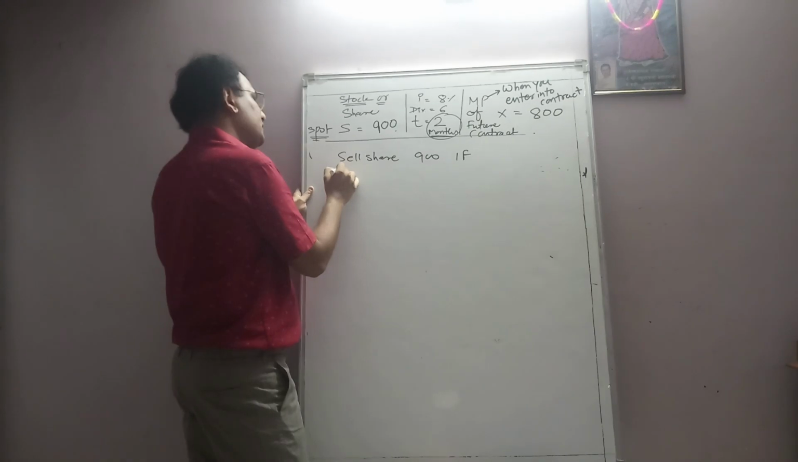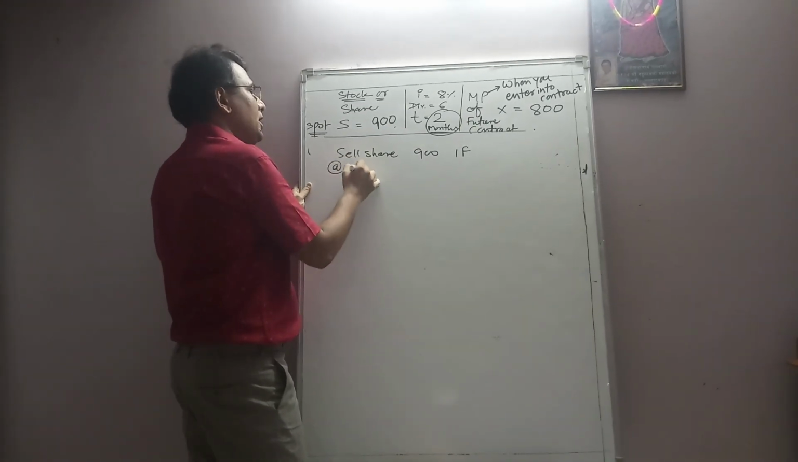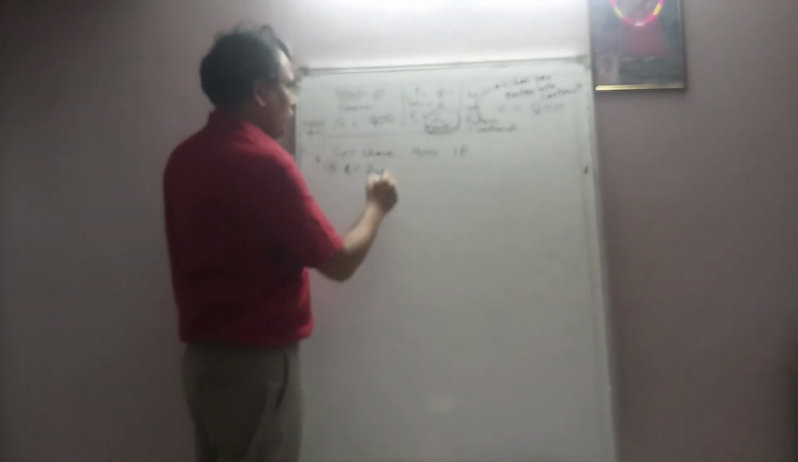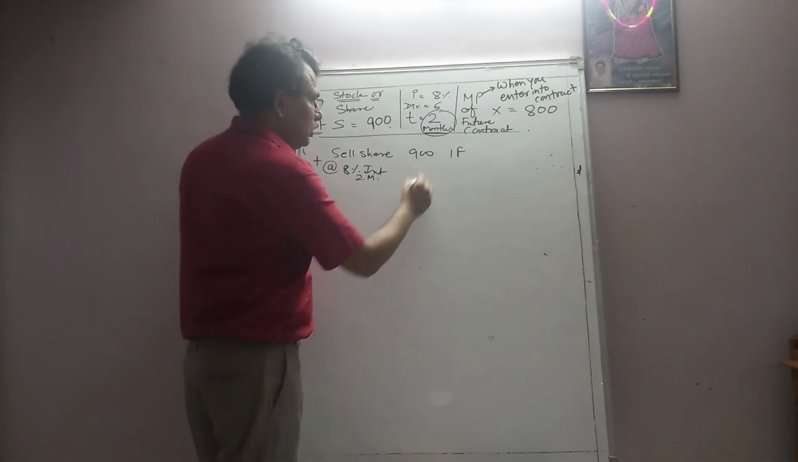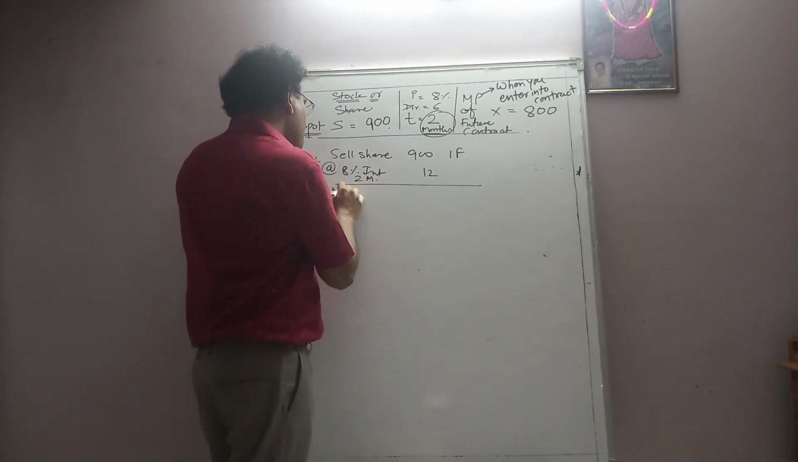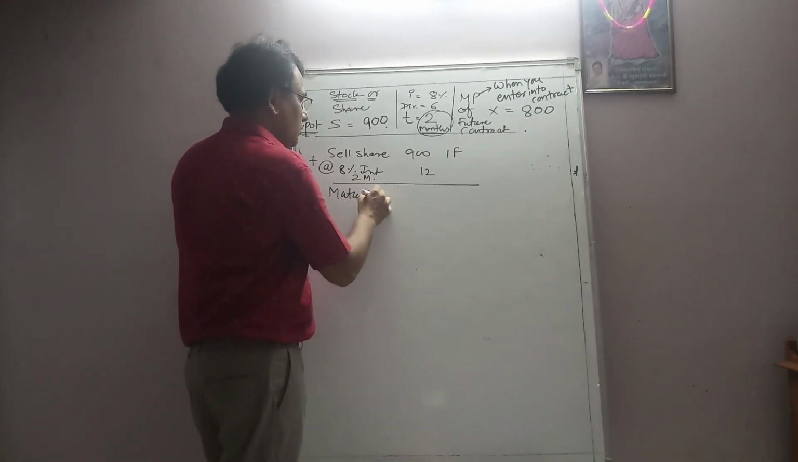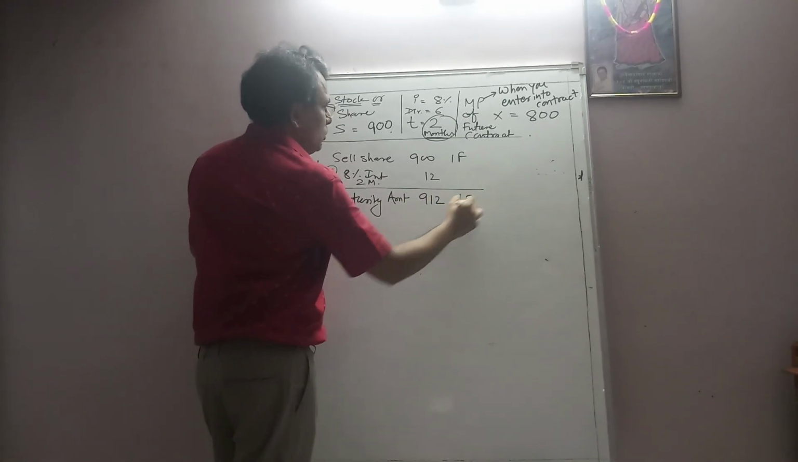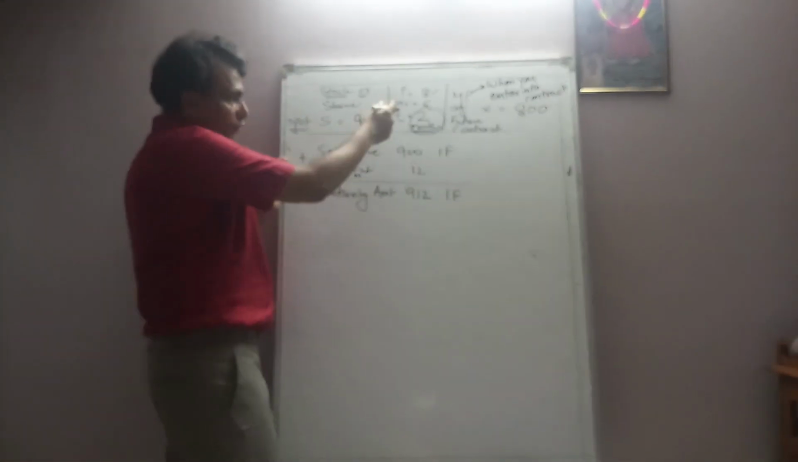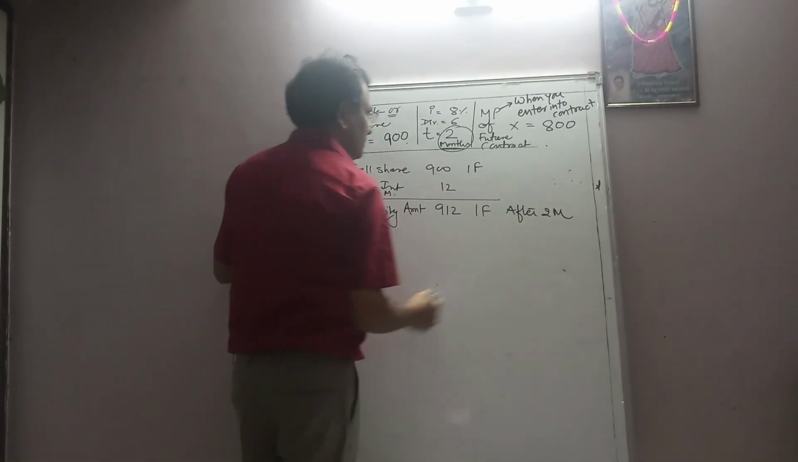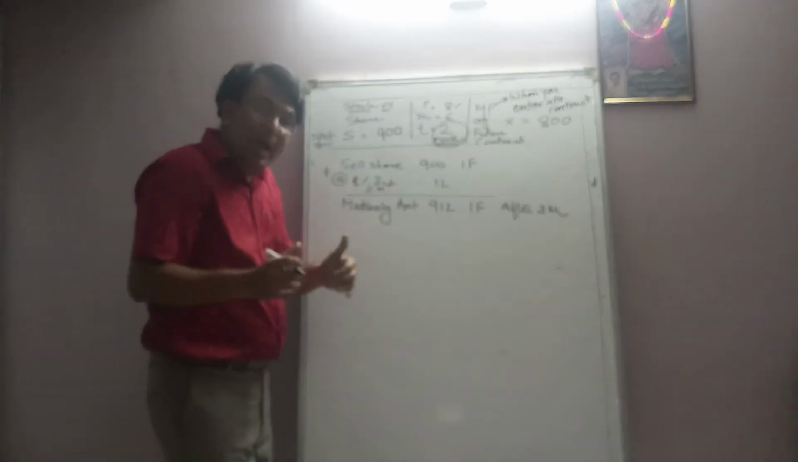At what rate of interest? At 8% interest rate, and that is for 2 months. Fine. So it will be 12 rupees interest. So accordingly, the maturity amount will be 912. So at the end of expiry of 2 months, you will get 912 from the bank.